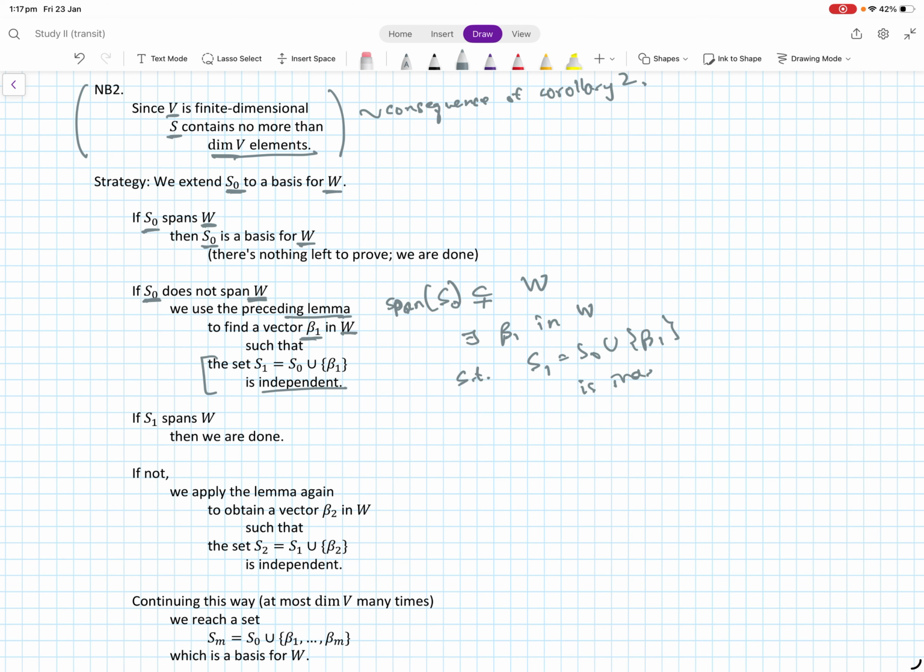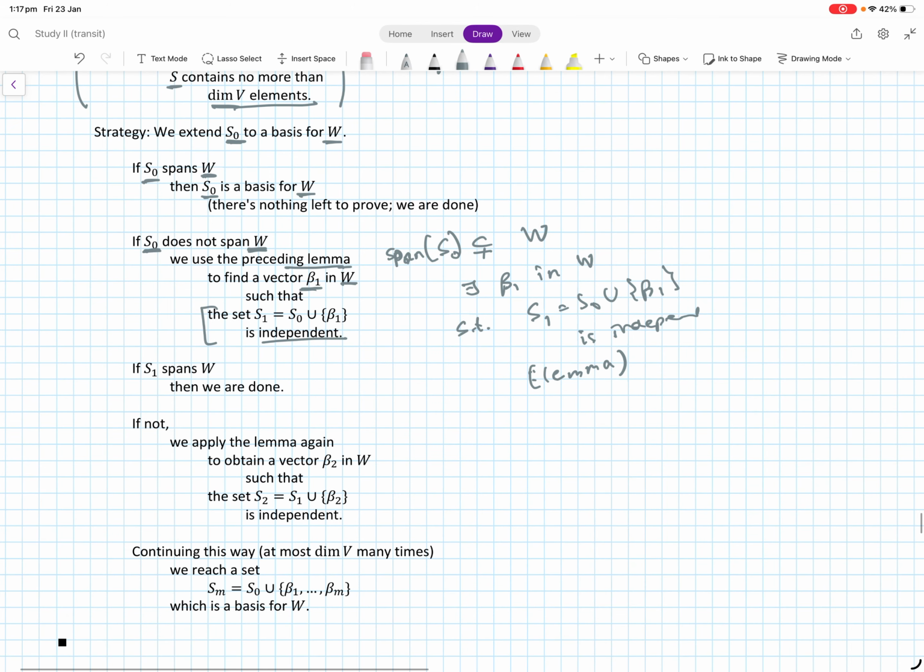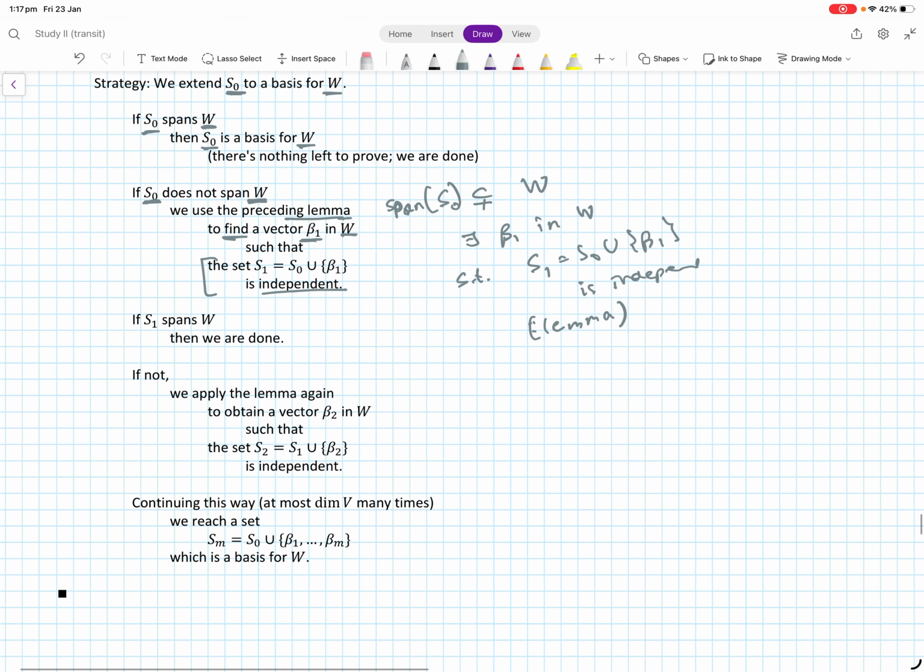This comes from the lemma that we had, so one can always find a vector which satisfies this property. Now, if this new set S1 spans W,